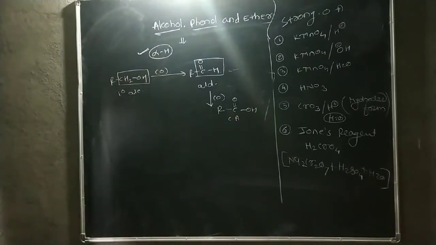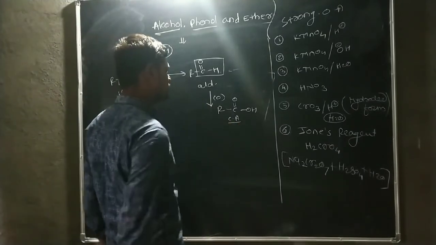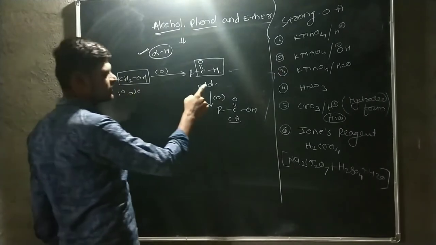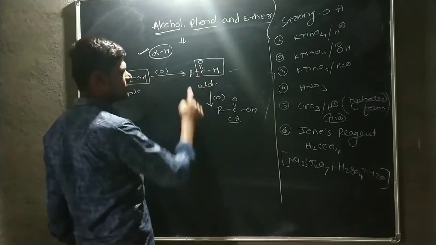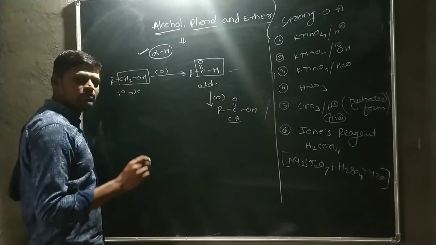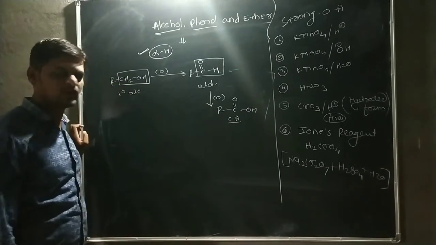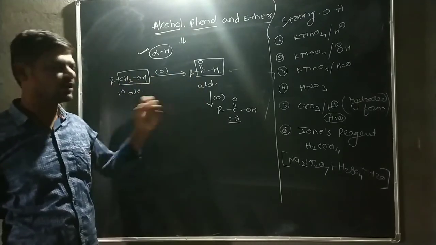Okay, this is the general oxidation of a primary alcohol to aldehyde and then carboxylic acid. If the primary alcohol undergoes oxidation to aldehyde, and the aldehyde undergoes oxidation, there is a formation of carboxylic acid. But in these two products, the aldehyde and the carboxylic acid, there are the same number of carbon atoms corresponding with the primary alcohol. Okay, the carbon atoms are the same between alcohol, aldehyde, and carboxylic acid.